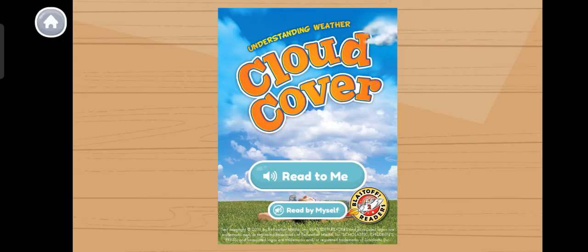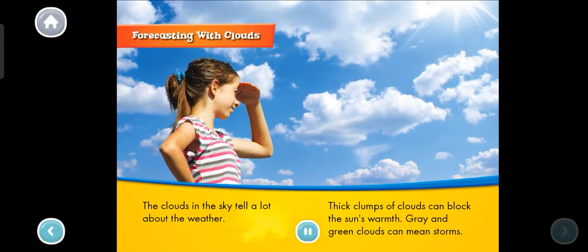Cloud cover. Forecasting with clouds. The clouds in the sky tell a lot about the weather. Thick clumps of clouds can block the sun's warmth. Gray and green clouds can mean storms.